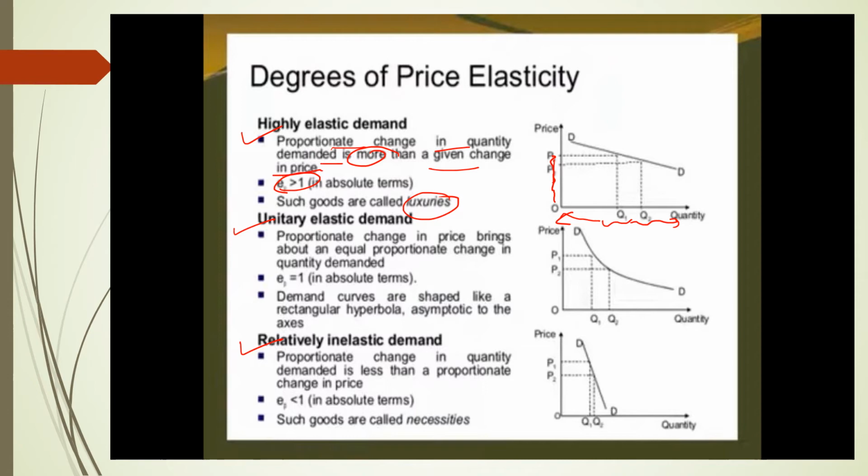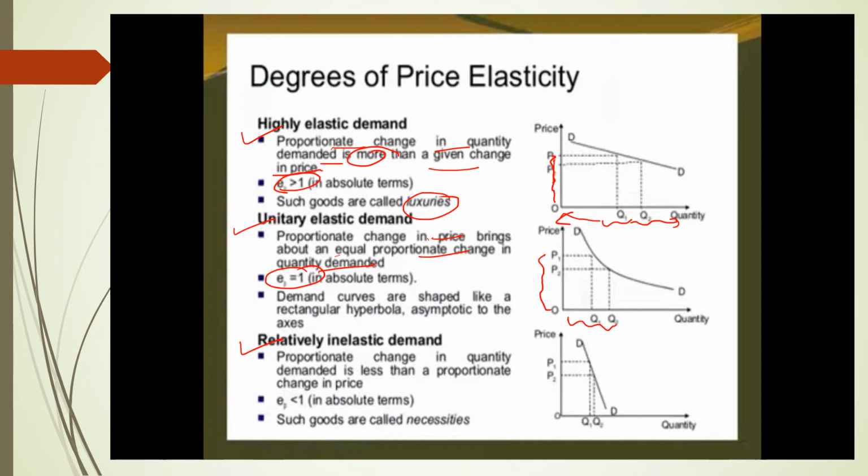Next we have unitary elastic demand. Now what is it? Here there is an equal proportionate change in the price and the quantity demanded. So you can see here in the diagram also, there is an equal proportionate change in the price and that of the quantity demanded also.